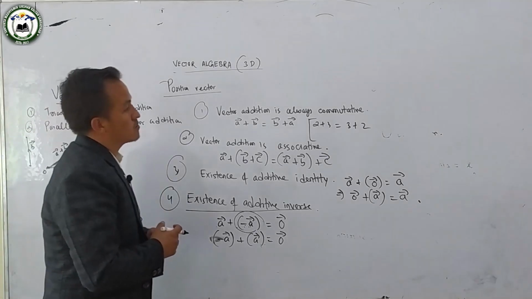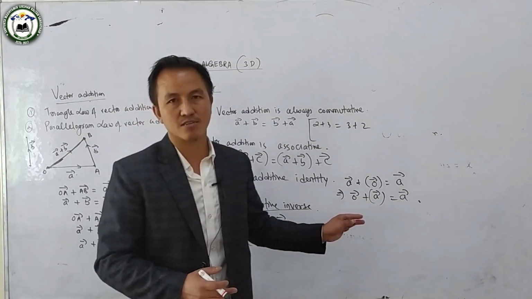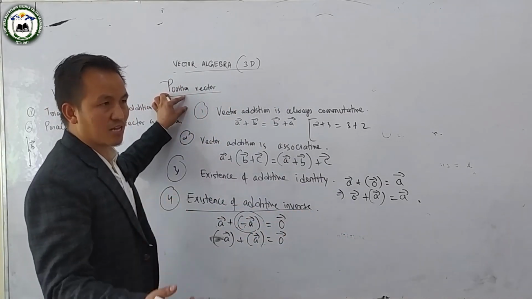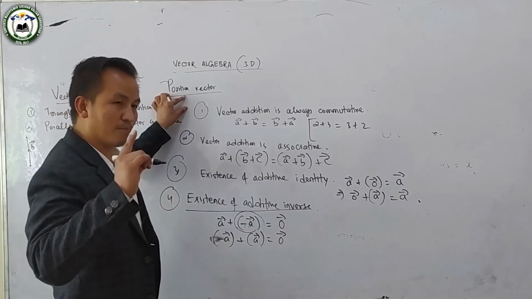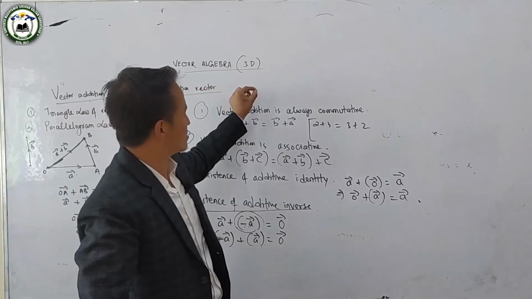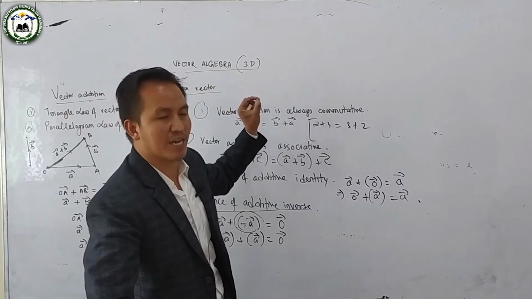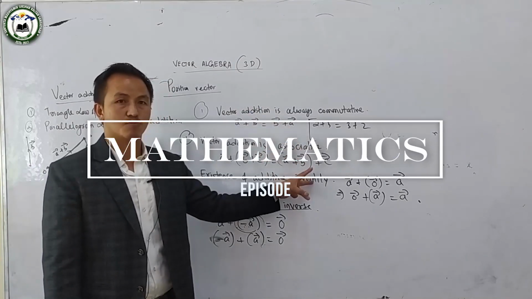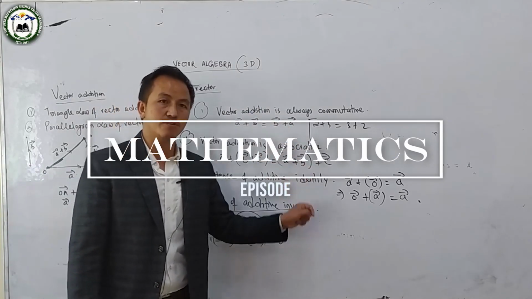Okay, so this is all about my first class for the vector. So in the next class I'll do multiplication of vectors. That is first multiplication vector is multiplication of vectors by a scalar. Then I'll go to the dot product and cross product. Okay, this much for today.